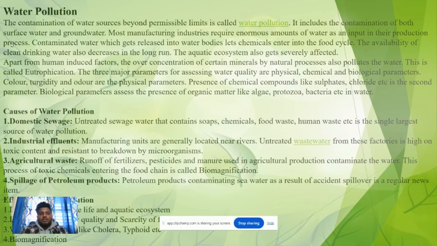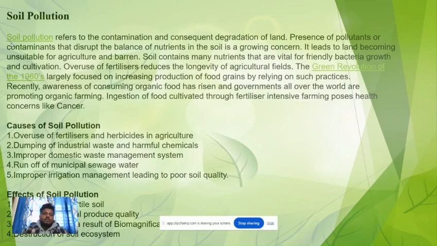Effects of water pollution: destruction of marine life and aquatic ecosystems, degradation of water quality, and scarcity of water. Waterborne diseases like cholera, typhoid, etc. Biomagnification. Soil pollution. Soil pollution refers to the contamination and consequent degradation of land.